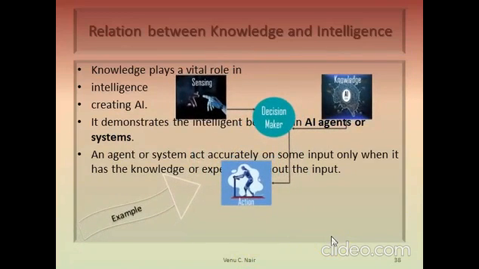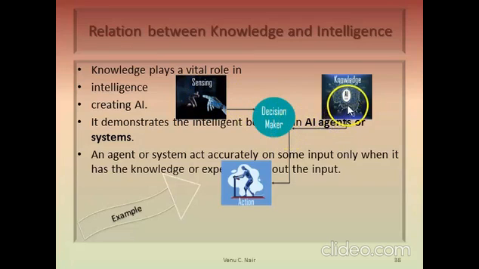Consider this example. Here we have a decision maker. We are looking into the relation between knowledge and intelligence. So here we have the decision maker. He is having some sensing from the environment. Some perception is being achieved by the decision maker.